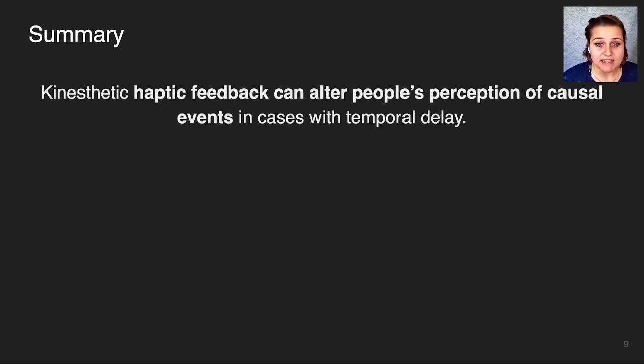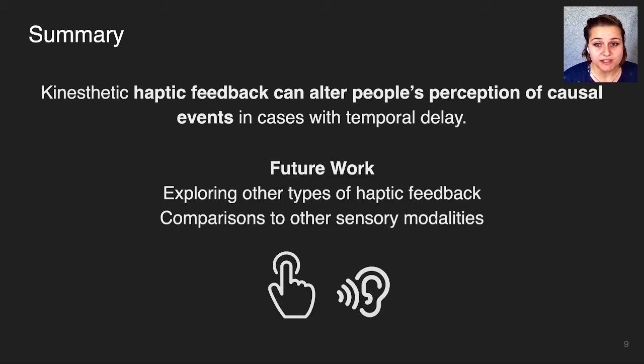Our results indicate that kinesthetic haptic feedback can alter people's perception of causal events in cases with temporal delay. To understand what salient haptic information is used to form these judgments, we plan to explore other types of haptic feedback, such as vibration. Additionally, to discover the specific role haptics may play, we also plan to make comparisons to other sensory modalities such as audio.